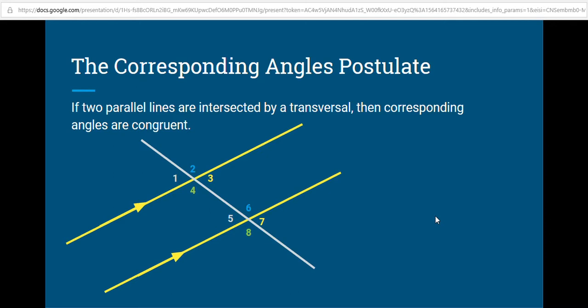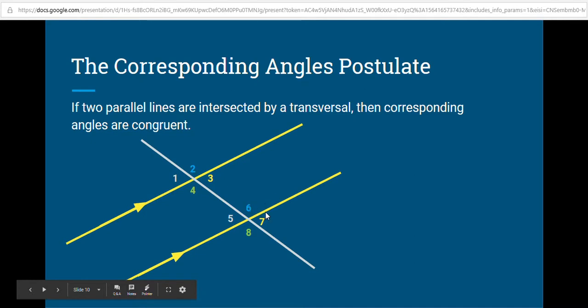So the corresponding angles postulate is just a statement that we all agree to be true, because it gives us a starting point for examining 2 parallel lines cut by a transversal. So what are corresponding angles? Corresponding angles are angles that are in the same location. If I look at this top intersection, there are 4 angles created. There's the one on the left, number 1, the one on the top, number 2, the one on the right, number 3, the one on the bottom, number 4. The same is true down here.